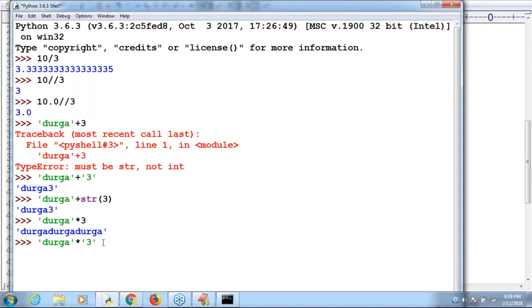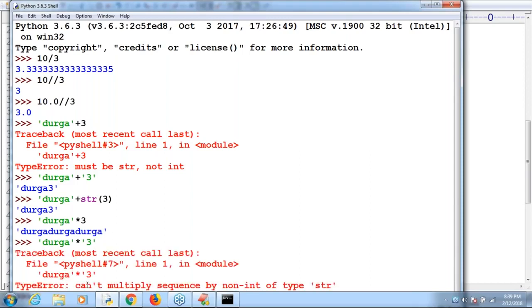By mistake, if you take some non-int value, observe that error: can't multiply sequence by non-int type str. One argument should be string, the other should be an int value. Clear for all of it?